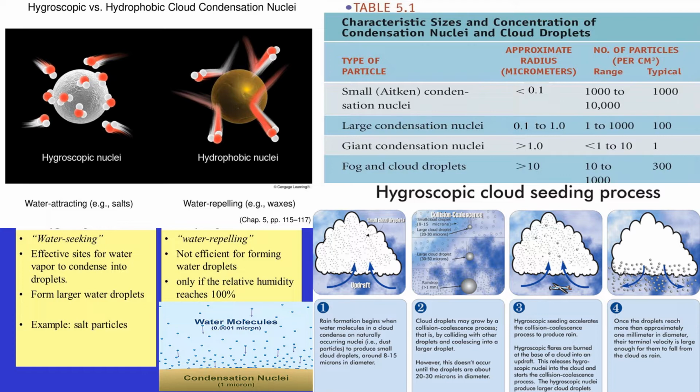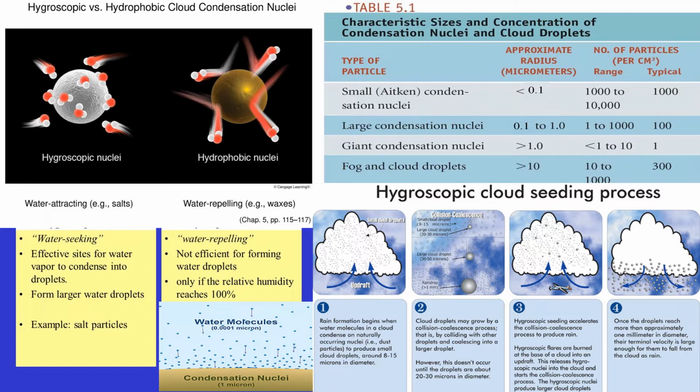Many of these serve as surfaces on which water vapor can condense. These particles we call the condensation nuclei. Without the condensation nuclei, relative humidities of several hundred percent would be required before condensation could begin.